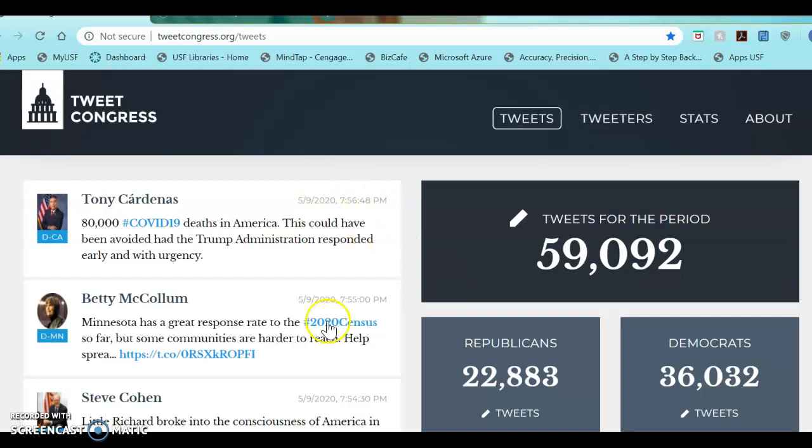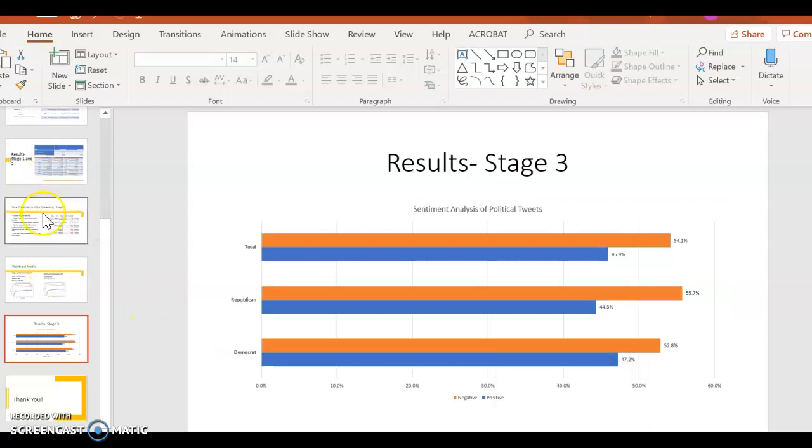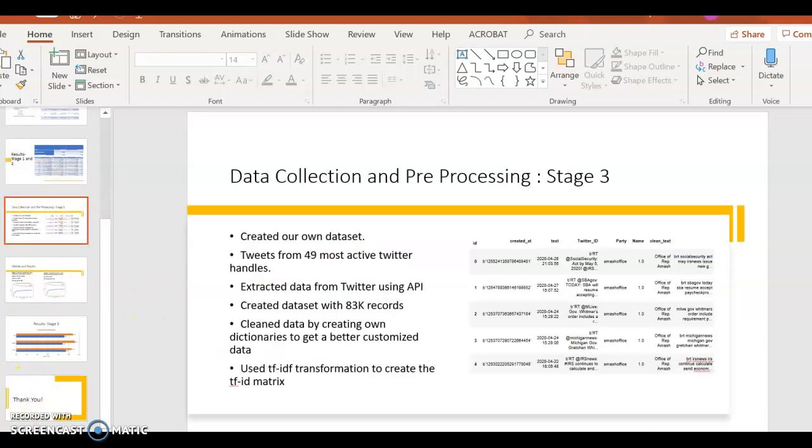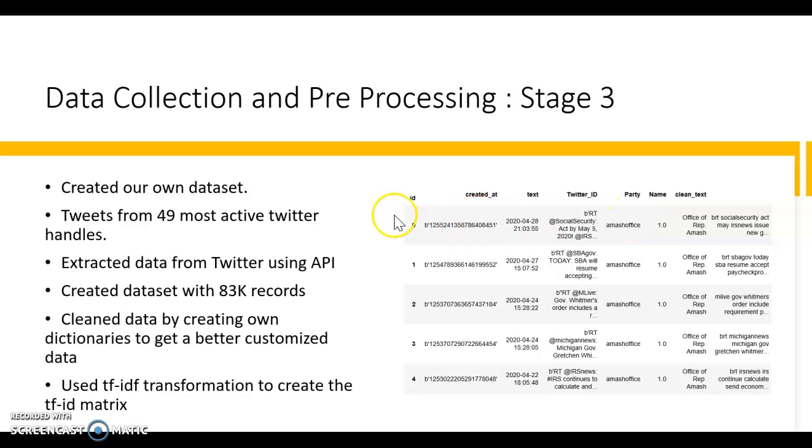After extracting all this, we had to combine everything into a single data file, and we did that. So this was the final master data set that we worked on for our stage 3 project.